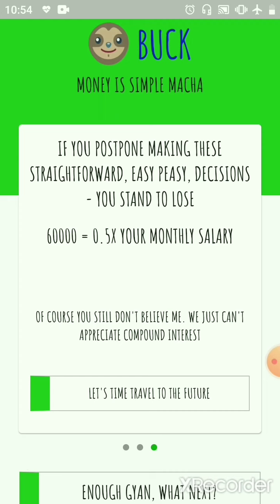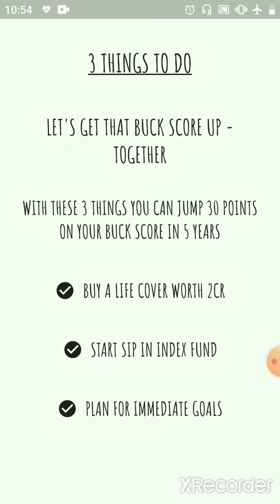Again, framing the decision in such a way so that he does not fall prey to status quo bias, where he says, I'll start investing later, I'll change my financial habits later. Saying that, you know what, if you don't change now, by the time you retire, you would have lost 60,000 for all these additional months you would have worked, because that's how compound interest works. At any point in time, Chaitanya can just click on a button to see, hey, what are the things I should do? How should I change?